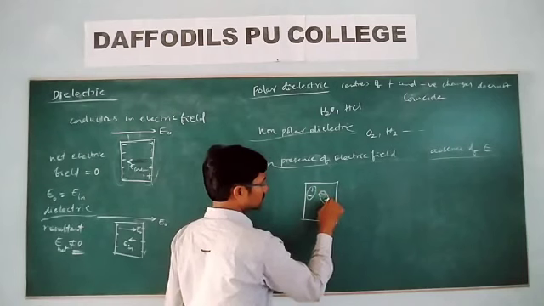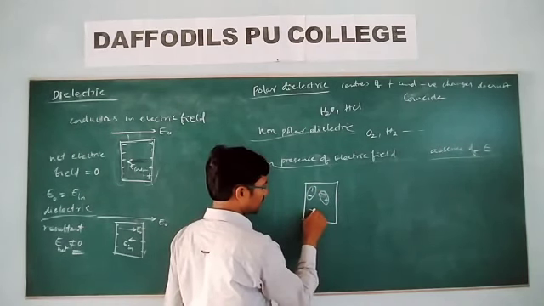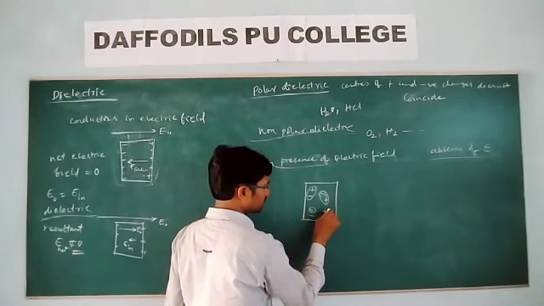But remember, these dipoles are aligned in different directions.